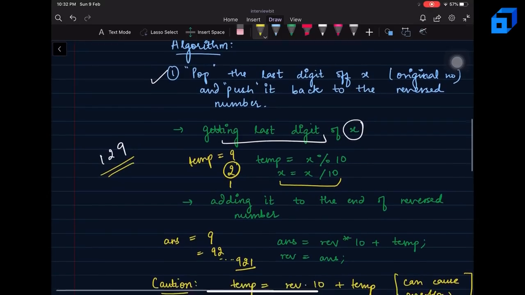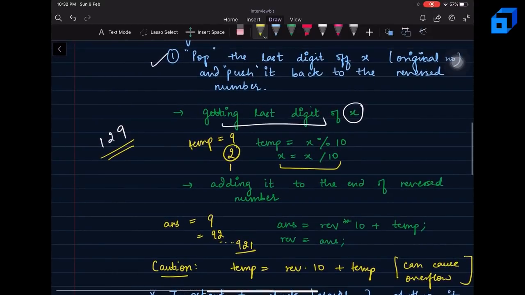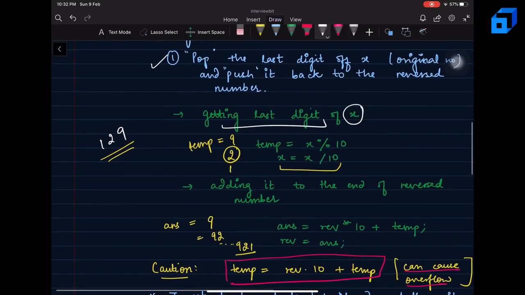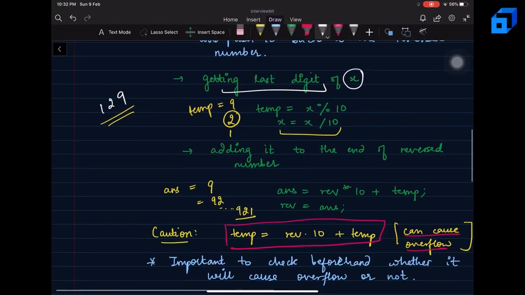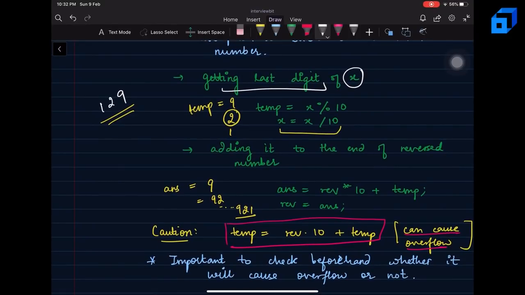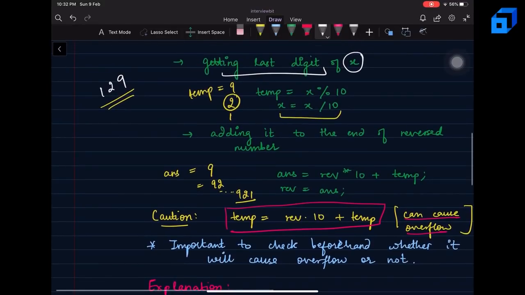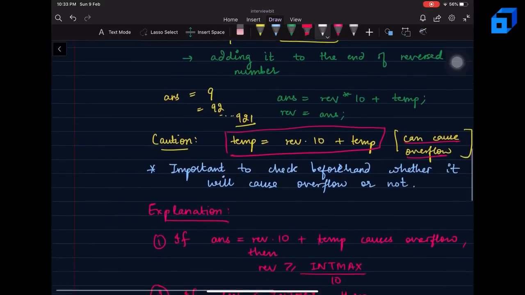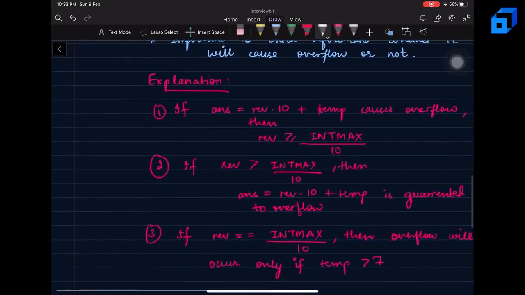But an important thing to consider is that when you solve this question this way, you can easily go into an overflow condition, right? To avoid that, you simply have to check some conditions so that you never actually go into overflow. It is important to check whether you will go into overflow or not. We can do it very easily by making some important observations, and let's see what these observations are.